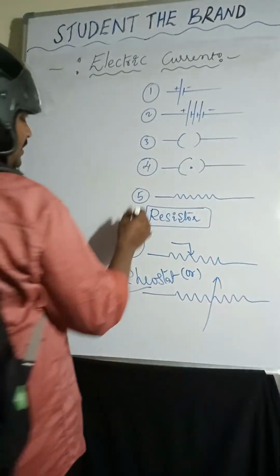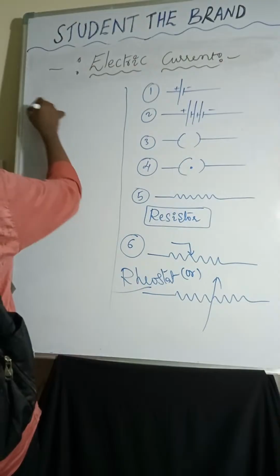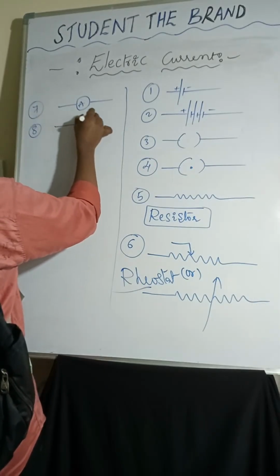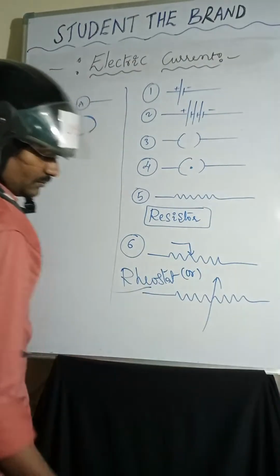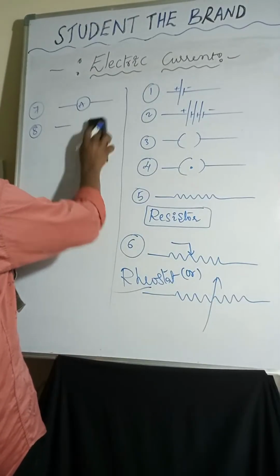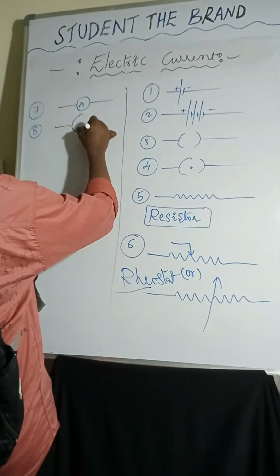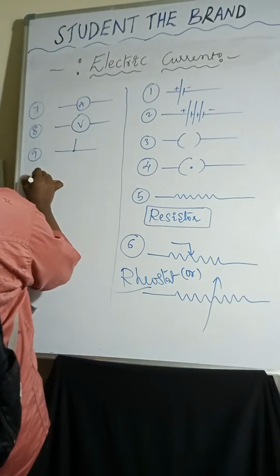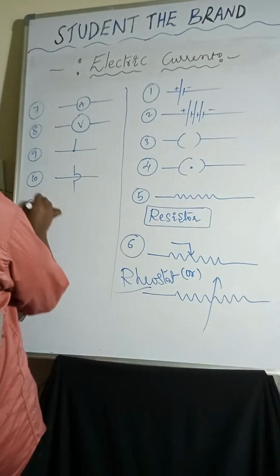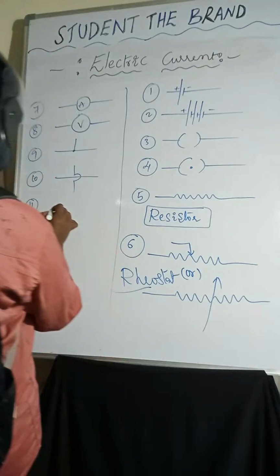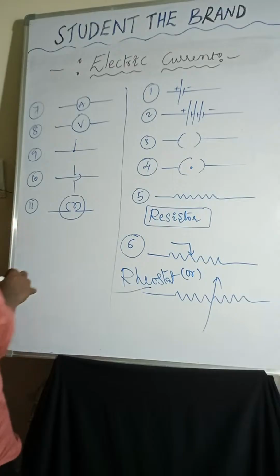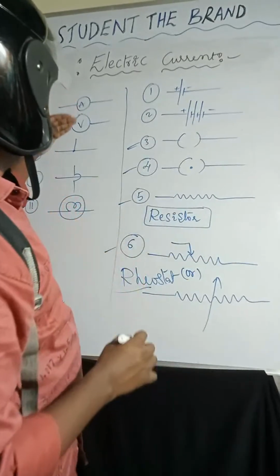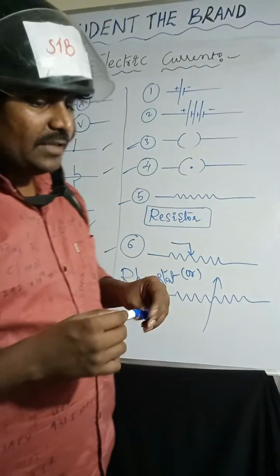Coming to the ammeter. Then voltmeter, wire joining, next one wire crossing, and the 11th one, bulb.